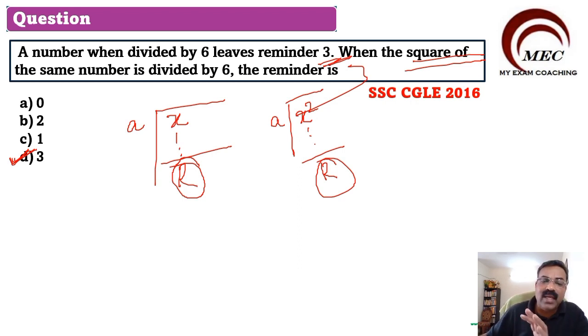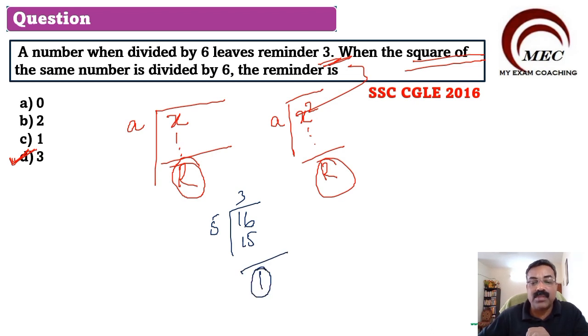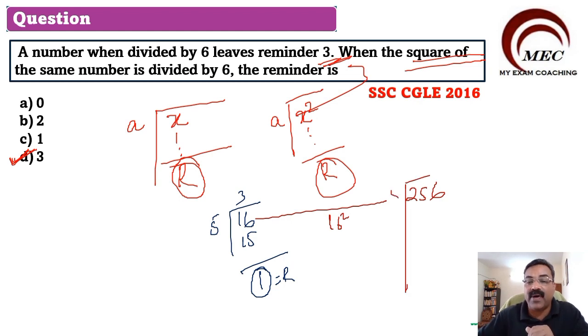So let us see this concept with an example. Suppose I have a number, for example 16, and I want to divide this 16 by 5. 5 3s are 15, so I got a remainder 1. Now let us say I am squaring the number 16. Squaring 16 means it will become 256. 16 square will be 256. And this 256, if I divide by 5, then also I will get how much?